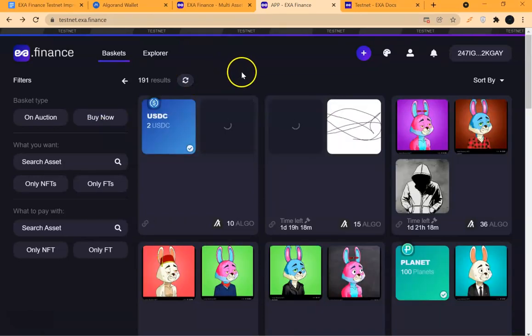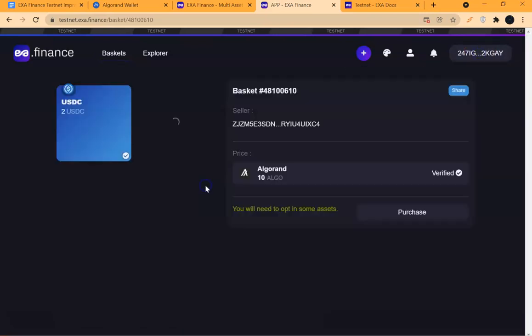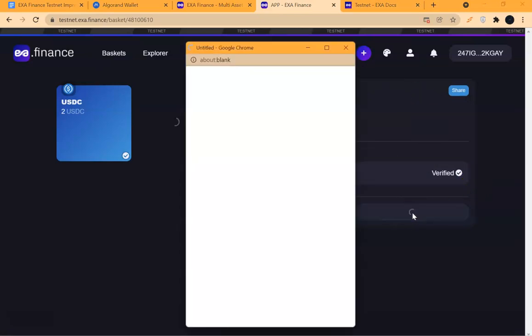So for the purposes of now, purchase basket is the next task. And look at this is a basket, right? Going for 10 algo, and I have 19 algo, so I can just purchase it. So I click on the basket. All right, look at I click on purchase, right?